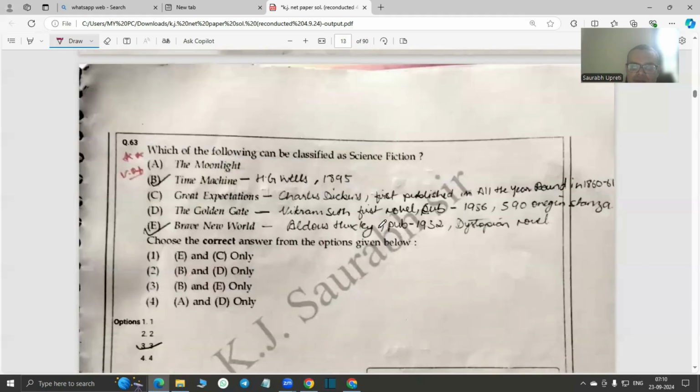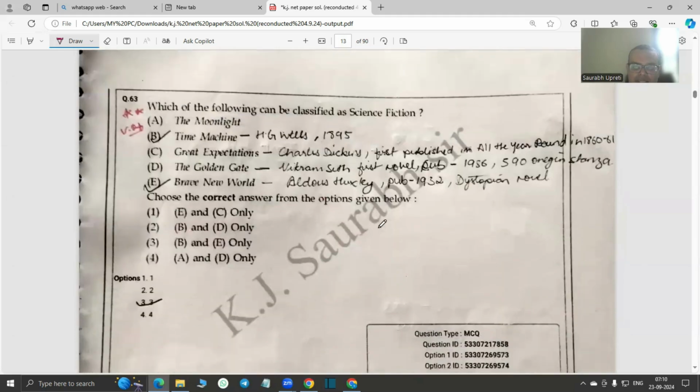Okay, which of the following can be classified as science fiction? So it's a typical question, especially at lecturer level. They are asking these kinds of fundamental questions. So science fiction is any work which refers to the implication of science, especially in a dystopic society, in future settings, and tries to find out the negative implications of the advancement of technology, right? So especially the science fictions are dystopias.